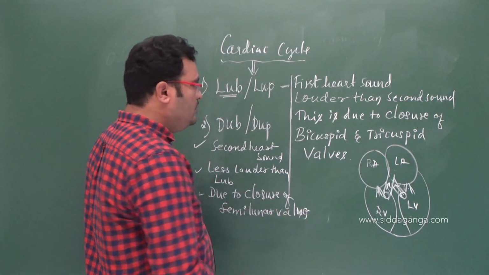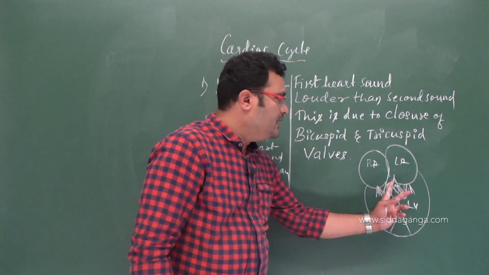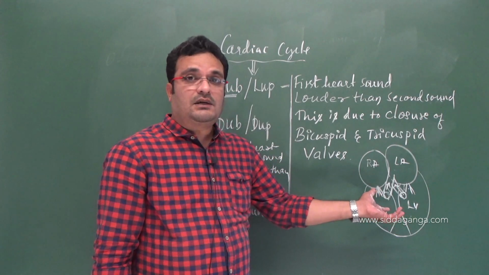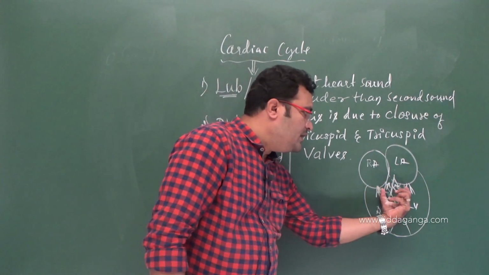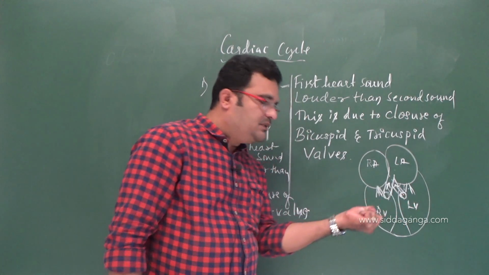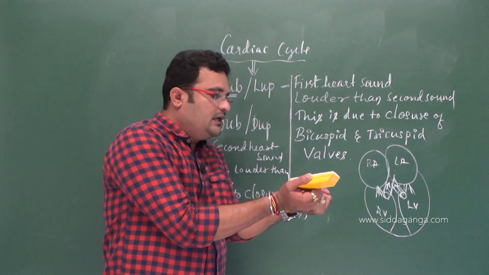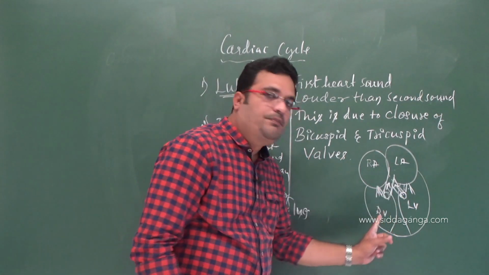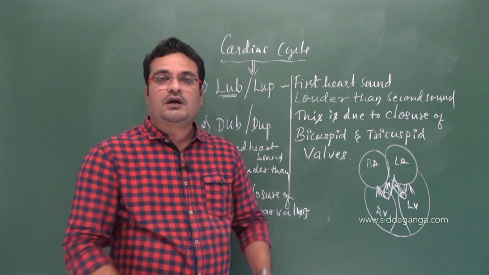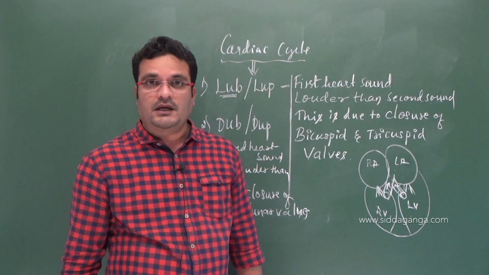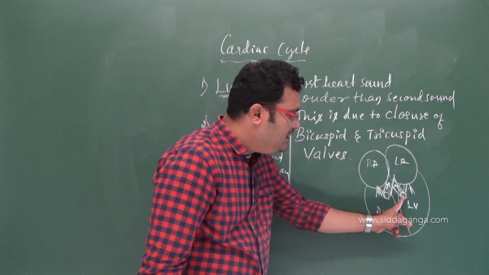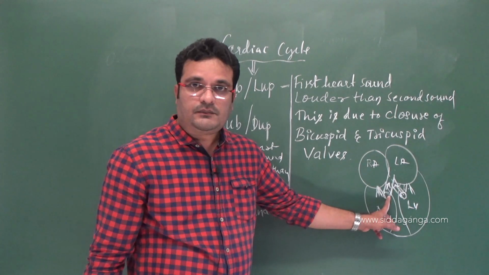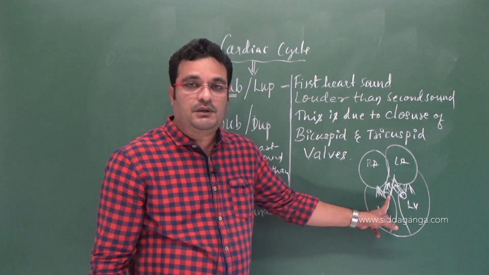As I told you, when the bicuspid and tricuspid valves close, that leads to a sound called lub. Immediately after this, these ventricles pump the blood and the blood enters into the pulmonary artery and aorta, and after that the semilunar valves get closed in the artery endings. Please recall the structure, you need to remember it completely, right?